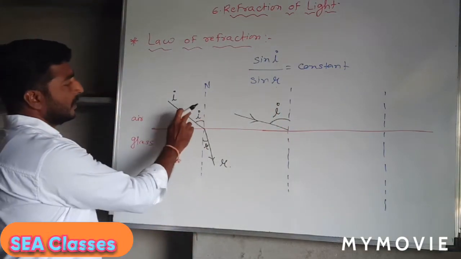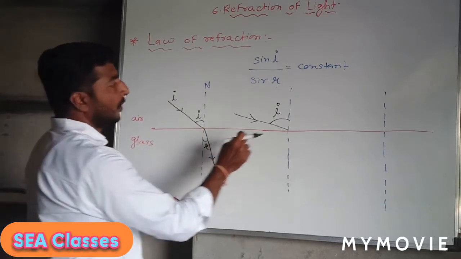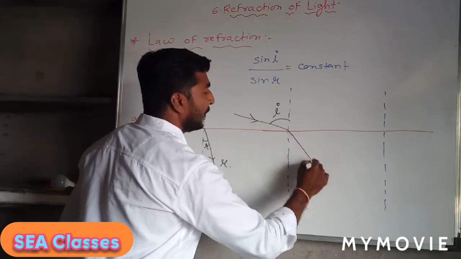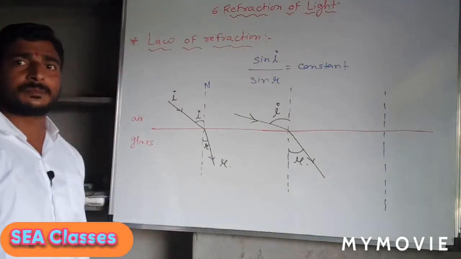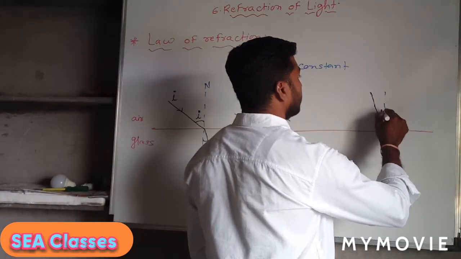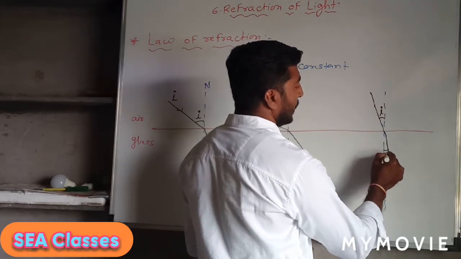So when the angle of incidence is this, this is the angle of refraction, you can see. Now as I have increased the angle of incidence, definitely the angle of refraction will also increase by some slight value. If I reduce the angle of incidence, what will happen? The angle of refraction will also change.